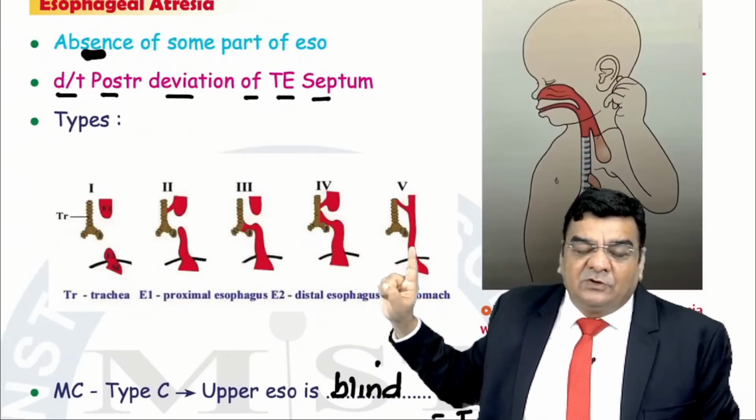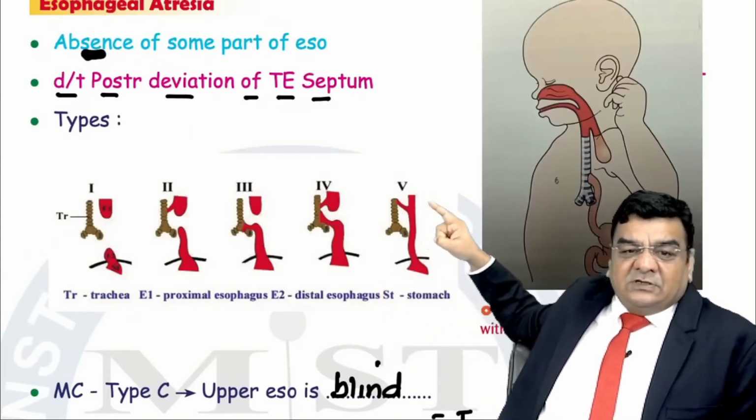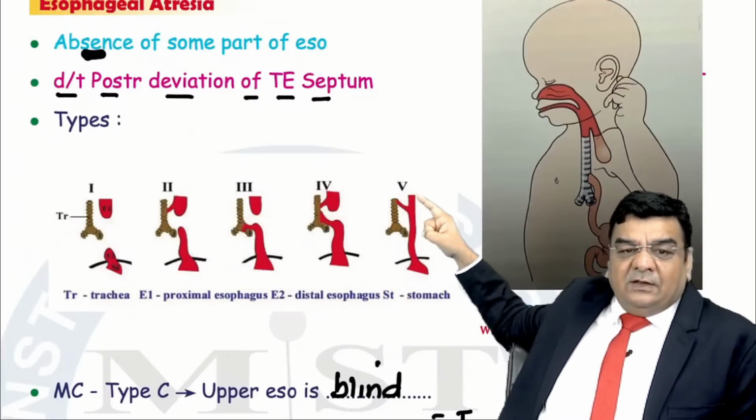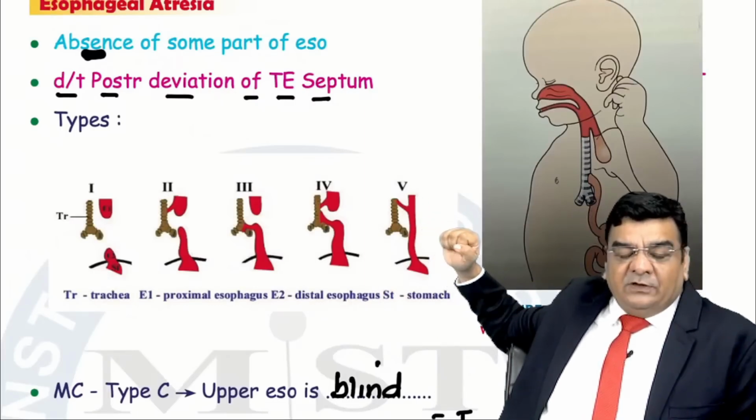And type 5 is not esophageal atresia. Actually, it is just a fistula, just an isolated tracheoesophageal fistula. That is also called an H type, or you can say an E type of esophageal atresia, right?